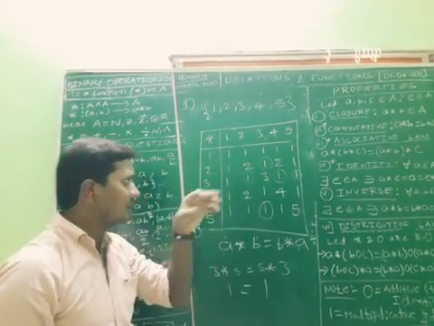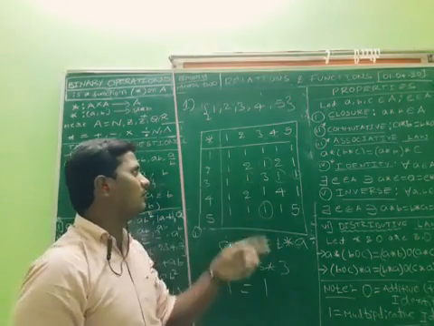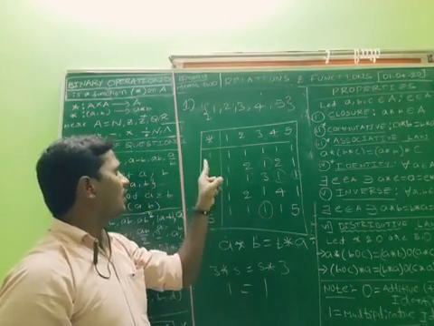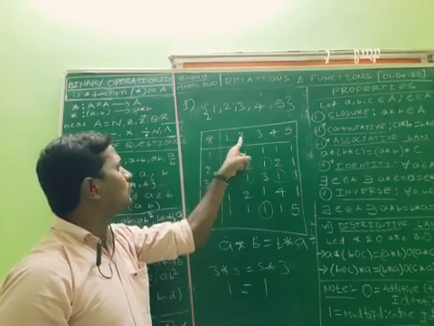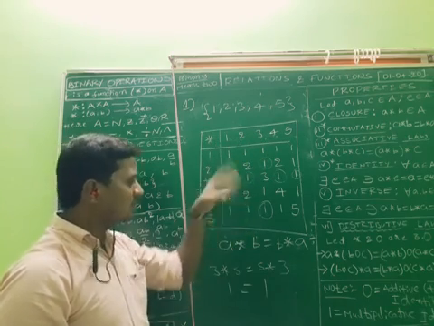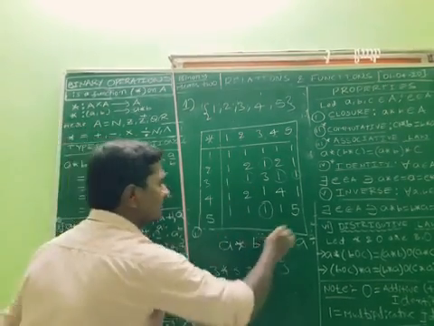Like that you can check all conditions, not only one condition. Don't consider only a few arbitrary values. You can check each and every value: 1 star 1 is equal to 1 star 1, 2 star 3 is equal to 3 star 2 or not. Like that you can check for all values. I think for all these cases it will be satisfied.